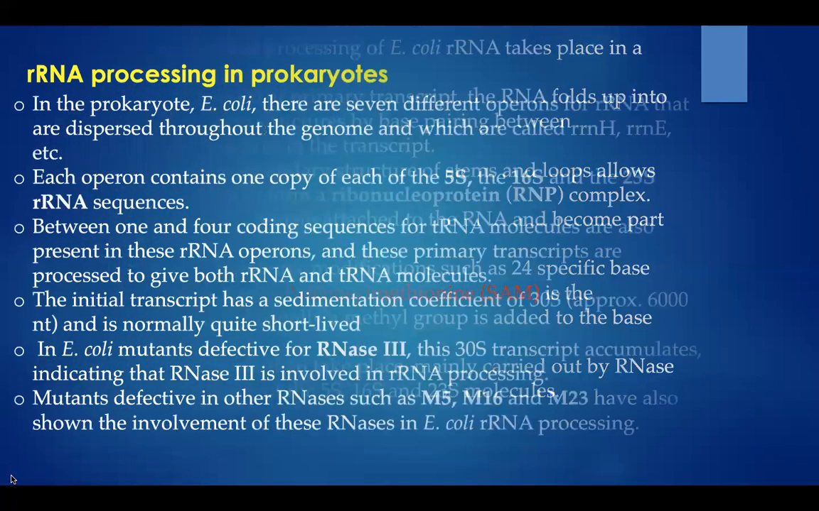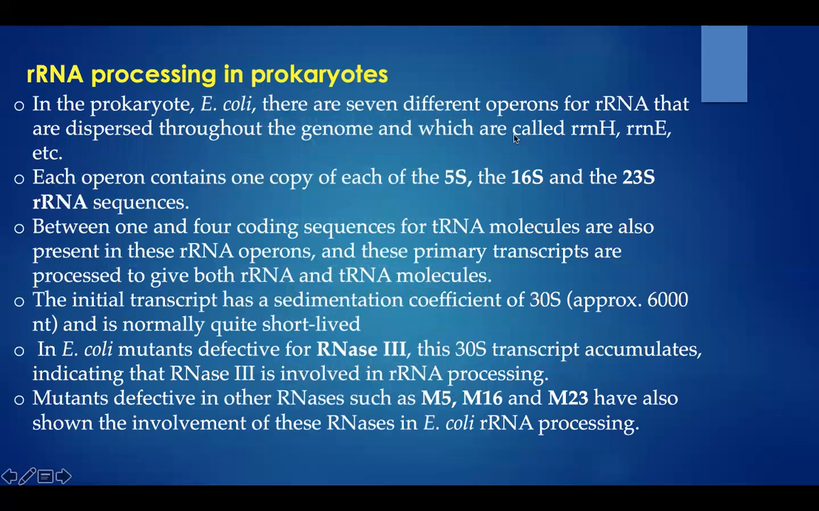So, as I mentioned, in E. coli we have 7 different operons, rrnH, rrnE and so on, and 6 operons for protein. Each operon contains one copy of each of the 5S, 16S, and 23S rRNA sequences. Between the coding sequences, there is a region which codes for tRNA molecules also. So this primary transcript, when it is processed, gives both rRNA and tRNA molecules.